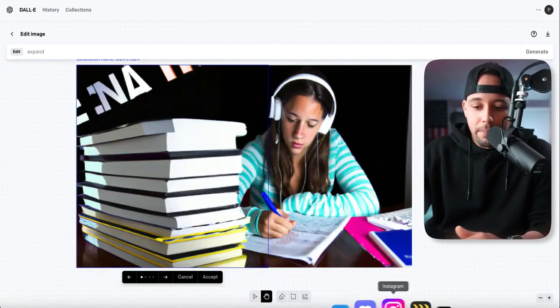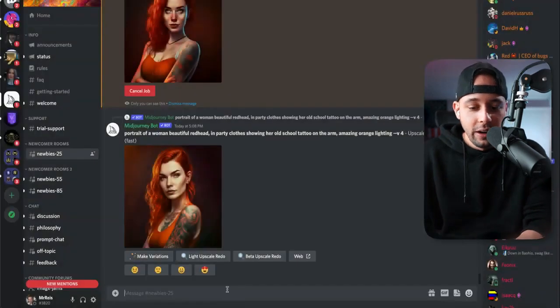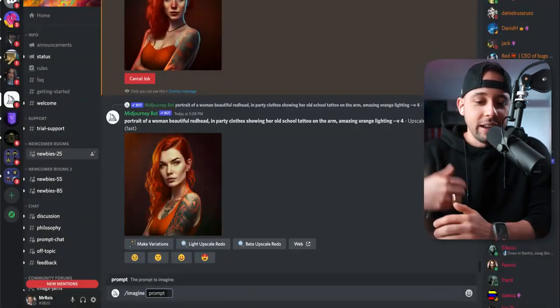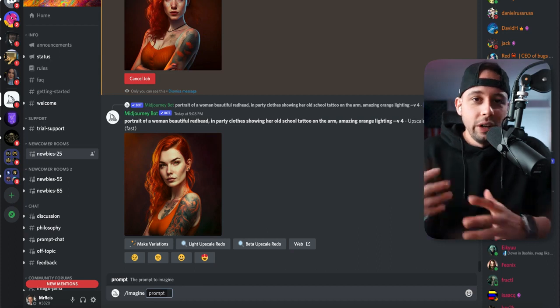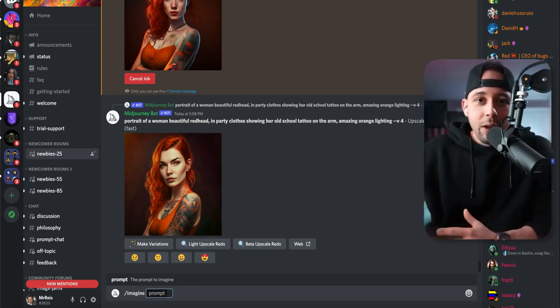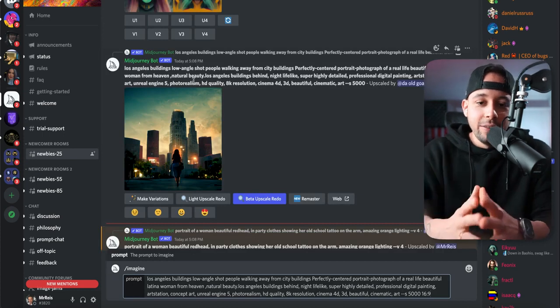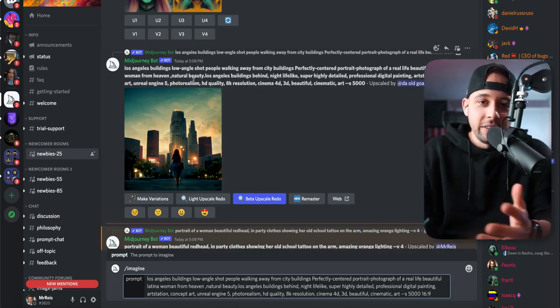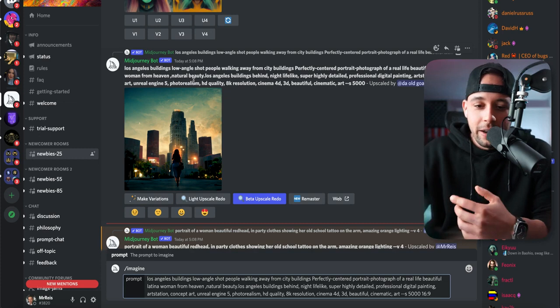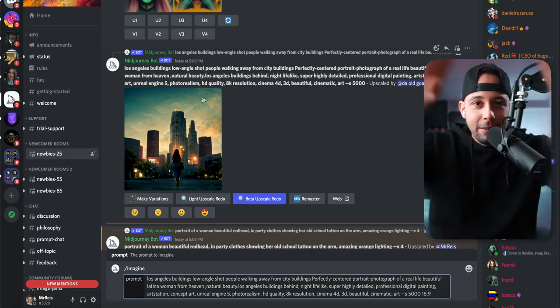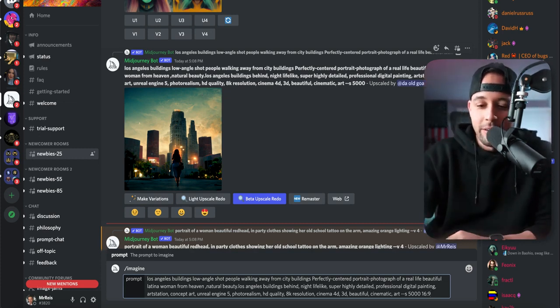Let's say I wanted to generate my own image. All I have to do is go here, /imagine, and I can type in anything that I want. The more detailed, the better, so I can tell the AI what to draw for me to be able to use it. Let me go ahead and copy the command that this guy used here to create an image of LA, which is a city that I live in. So let's try to create it, but I'm going to try to create it in a 16:9, which is just a landscape image. Let's try to use it.